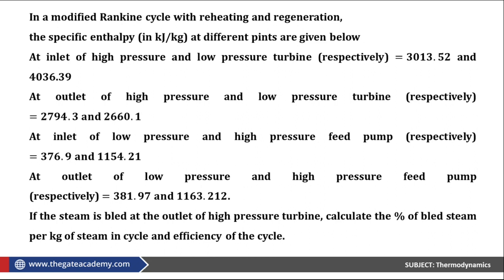I hope you have noted down the enthalpy data. If not, then take a screenshot because that will be very helpful.